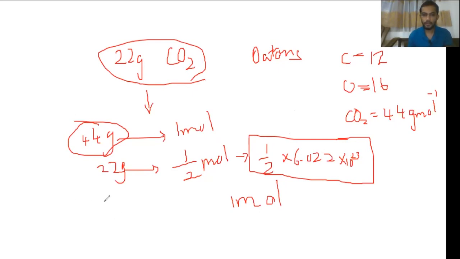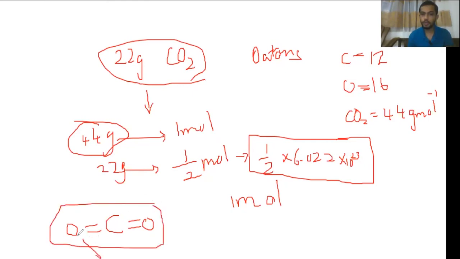Right? If I take a carbon dioxide molecule here, that is C double O here, double O here. You can see 1 carbon dioxide molecule contains 2 oxygen atoms. That means this much carbon dioxide number contains twice the oxygen number.